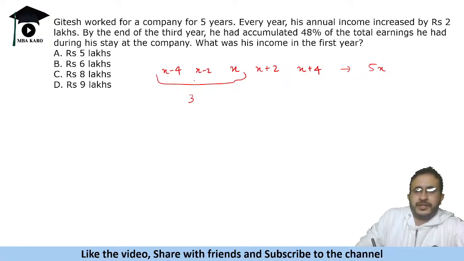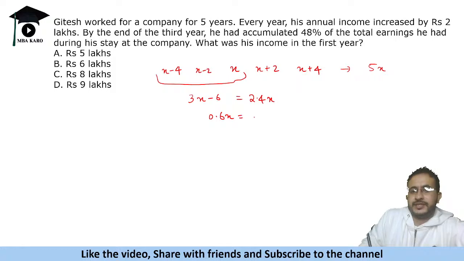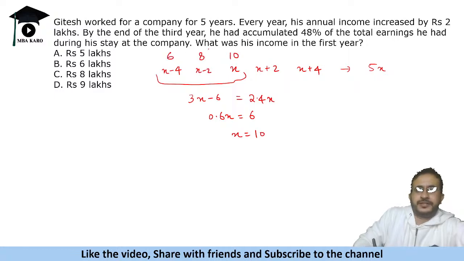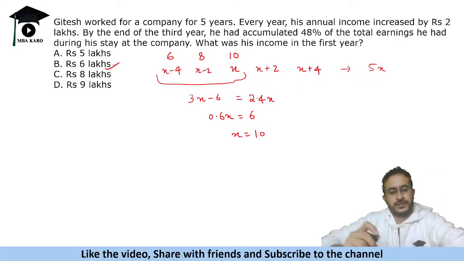So this adds to 3x minus 6, it is 48%, take 2.4x, right? So it says 0.6x is equal to 6, or x is equal to 10 lakhs. Okay, so 10 lakhs is the third year. So 10, 8, 6. So this is 6.